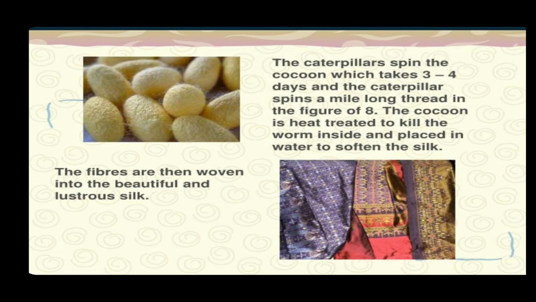The cocoon is then heated to kill the worm which is present inside this cover, and is placed in water to soften the silk. So that's how the silk fibers are obtained, and then these fibers are woven into beautiful and lustrous silk. So that's how we get silk.